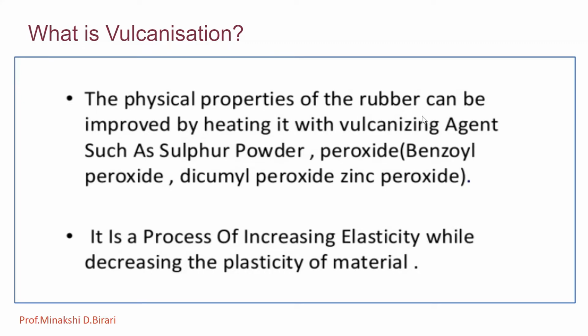The physical properties of the rubber can be improved by heating it with the vulcanizing agent, and it is nothing but a process of increasing elasticity while decreasing the plasticity of the material. Cross-linking increases the elasticity and the strength of the rubber by about tenfold, but the amount of cross-linking must be controlled to avoid creating a brittle and inelastic substance. The process of vulcanization was discovered accidentally by Charles Goodyear.